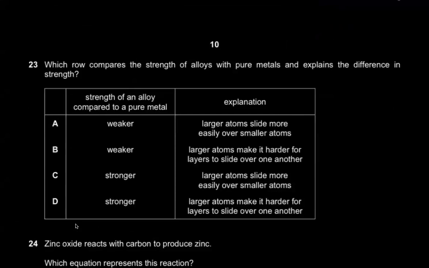Moving on. Which row compares the strength of alloys with pure metals? Alloys are stronger than pure metals, and that's the entire concept of alloys. So weaker, A and B are wrong.